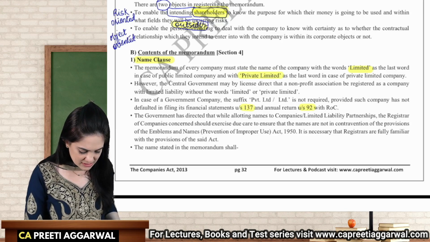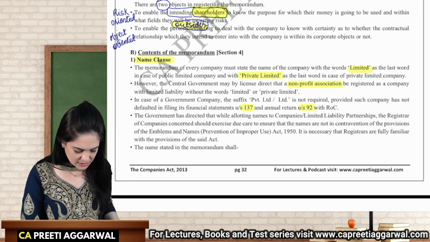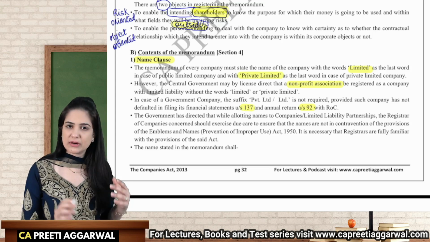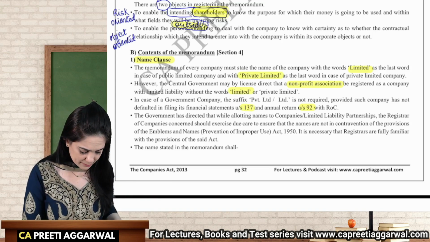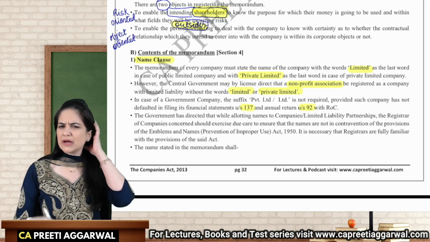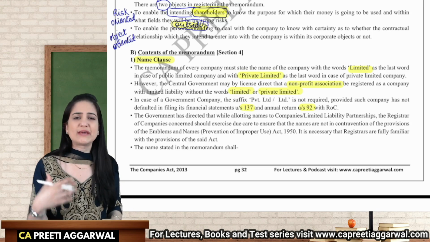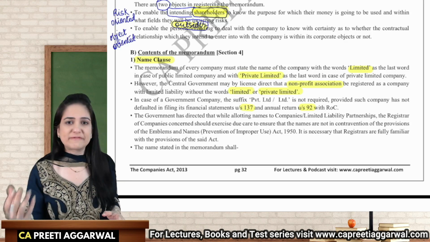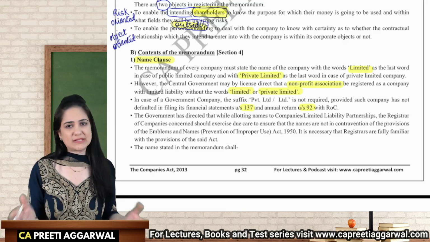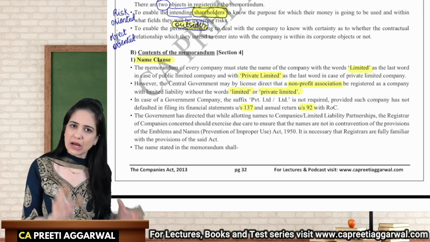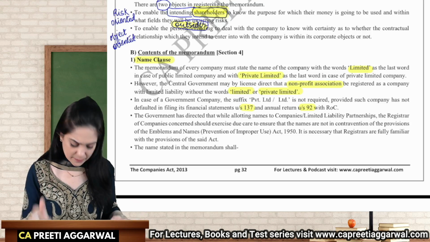Section 8 company, that is a non-profit organization, can incorporate the company without writing the words limited or private limited in the name. Their names will contain words like foundation, council, federation, trust, etc. Those words are allowed only in the case of a Section 8 company.